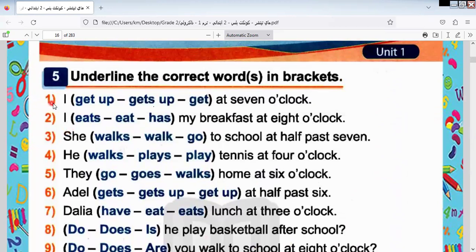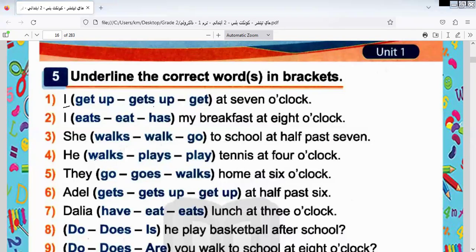Okay, here we have: I get up at 7 o'clock. As we told you before, the pronouns that take s are he, she, it. I, you, we, they don't take s. The plural doesn't like s, but the singular likes s. Okay, you must know this rule.